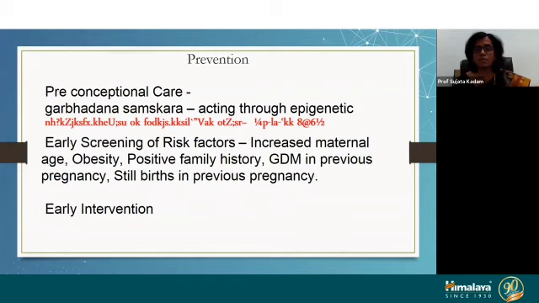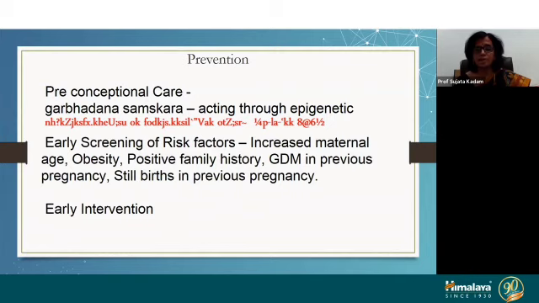But many a time the patient visits us after pregnancy occurs, and then early screening is very much necessary. Cases with increased maternal age, obesity, positive family history, GDM in a previous pregnancy, or stillbirths in a previous pregnancy are the cases we should screen for diabetes.